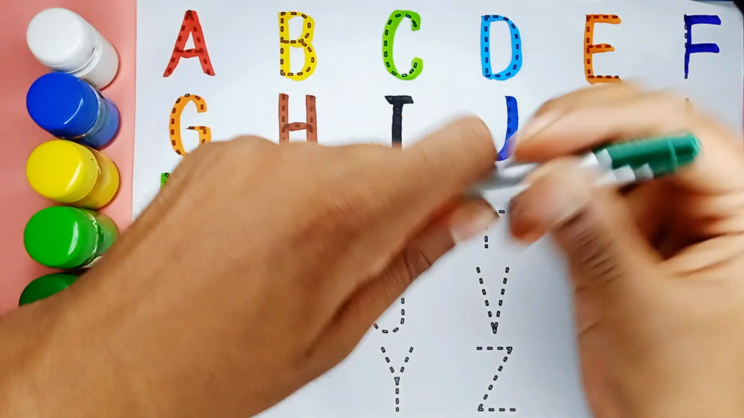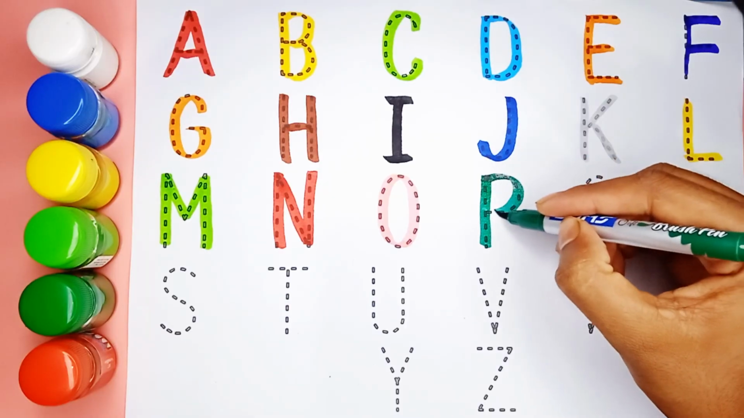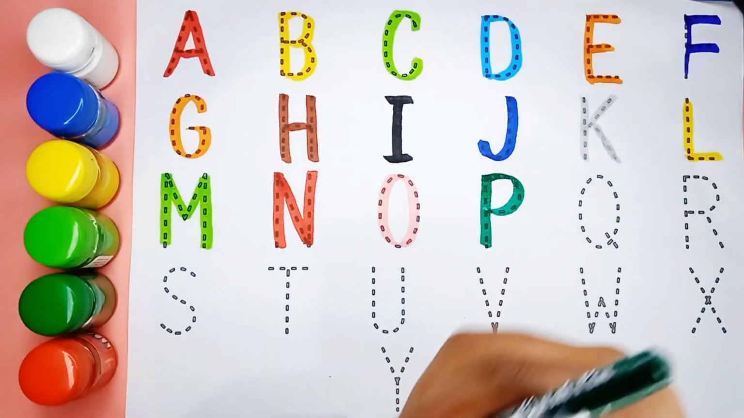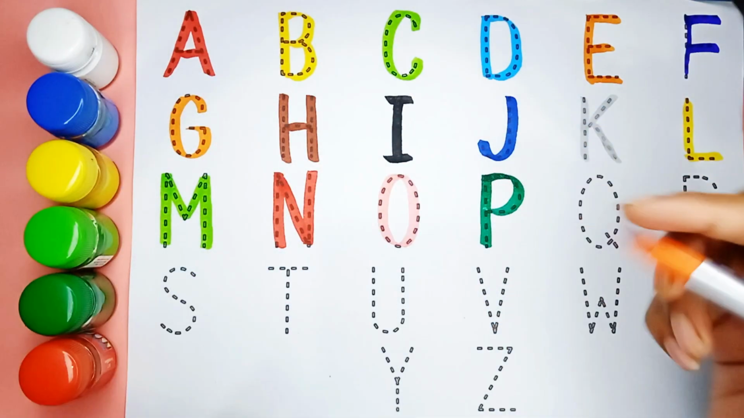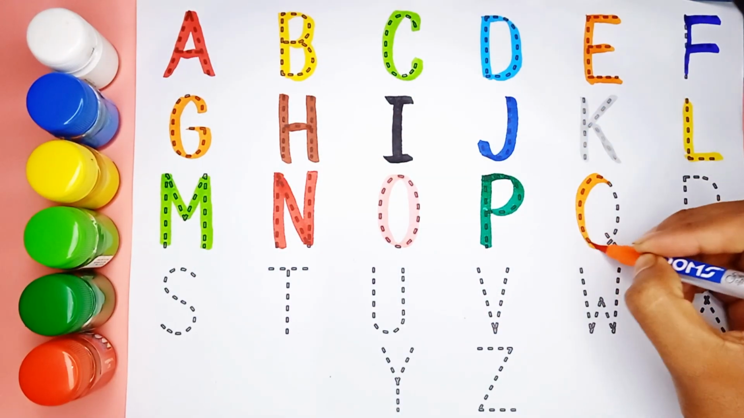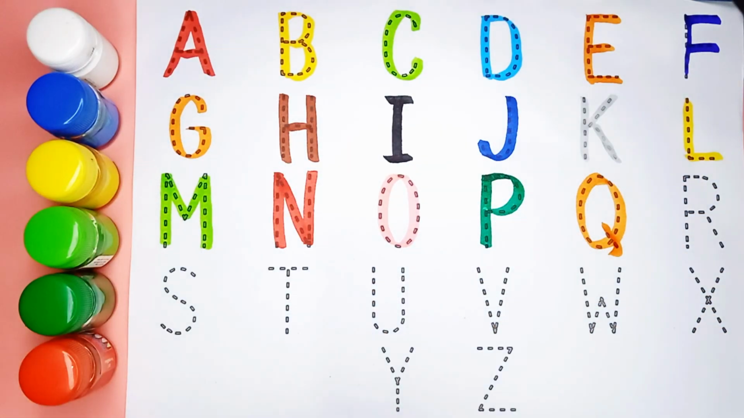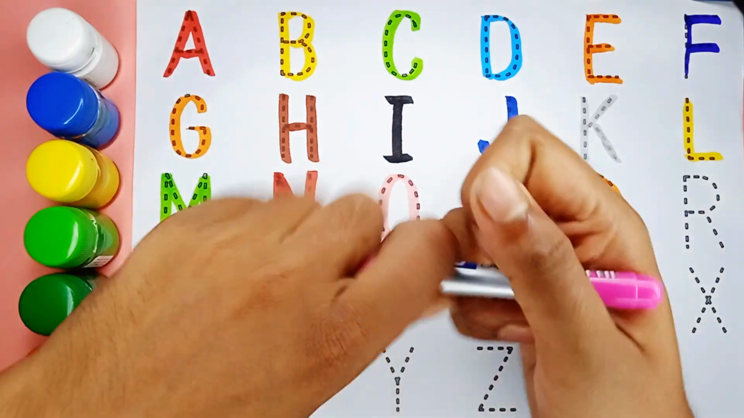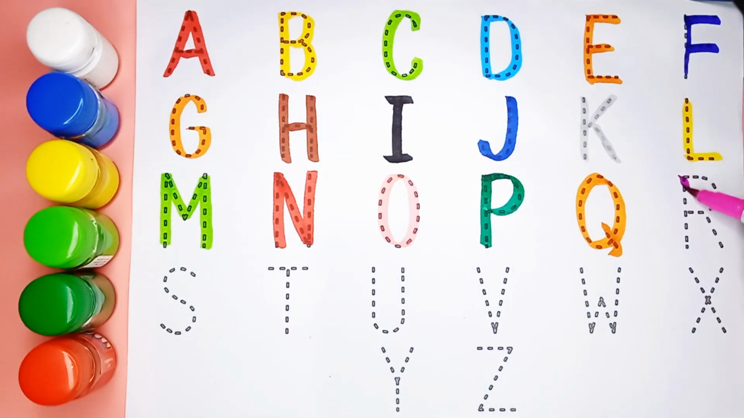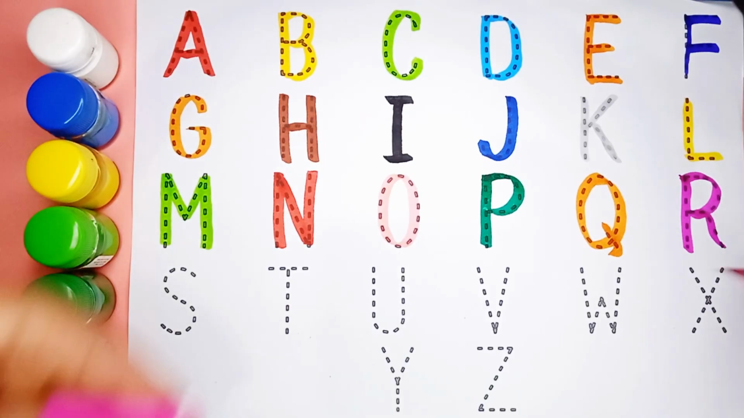Green color. P. P is for paste. Orange color. Q. Q is for queen. Magenta color. R. R is for rabbit.